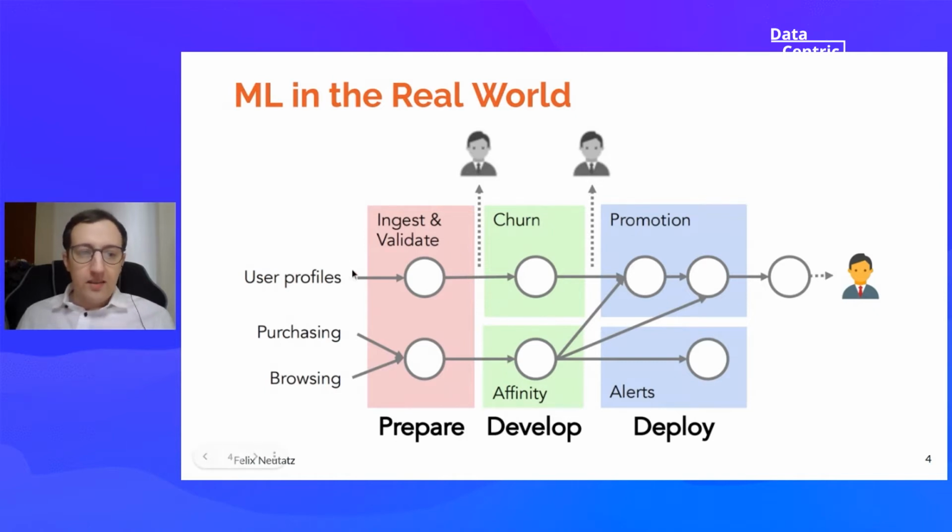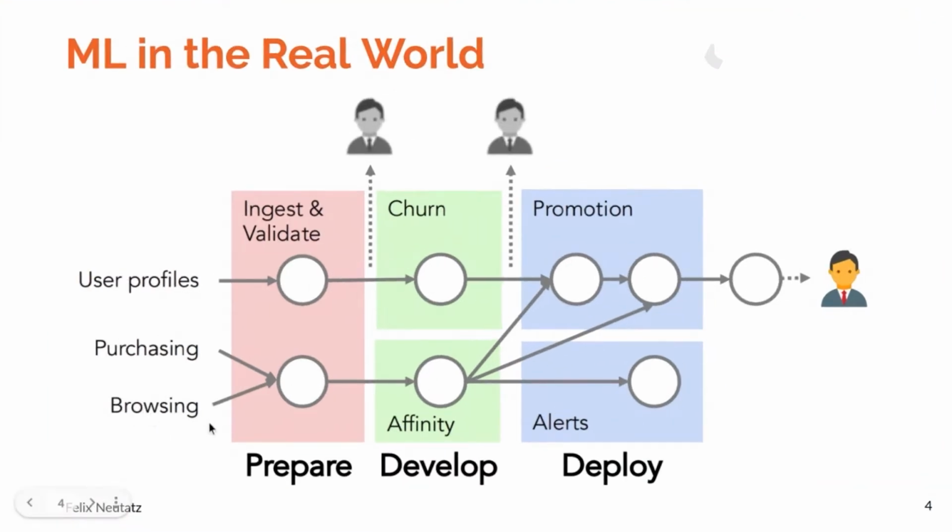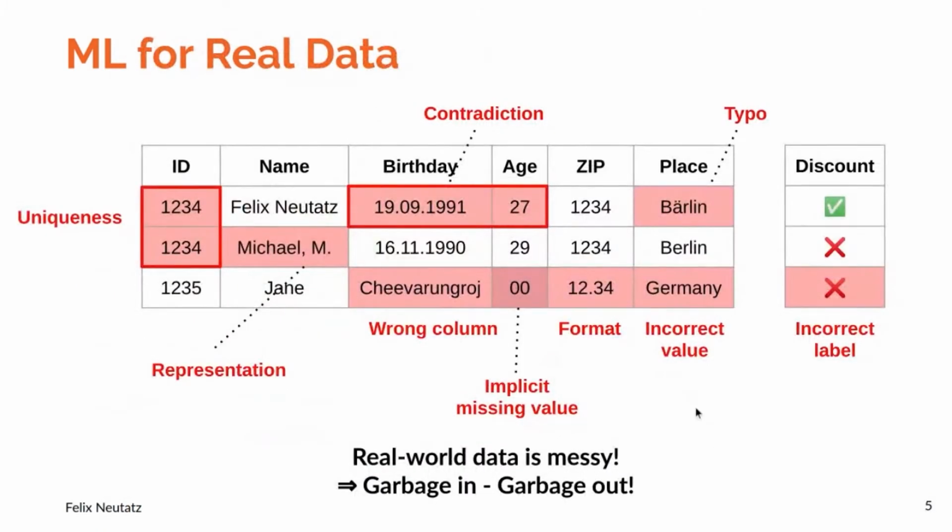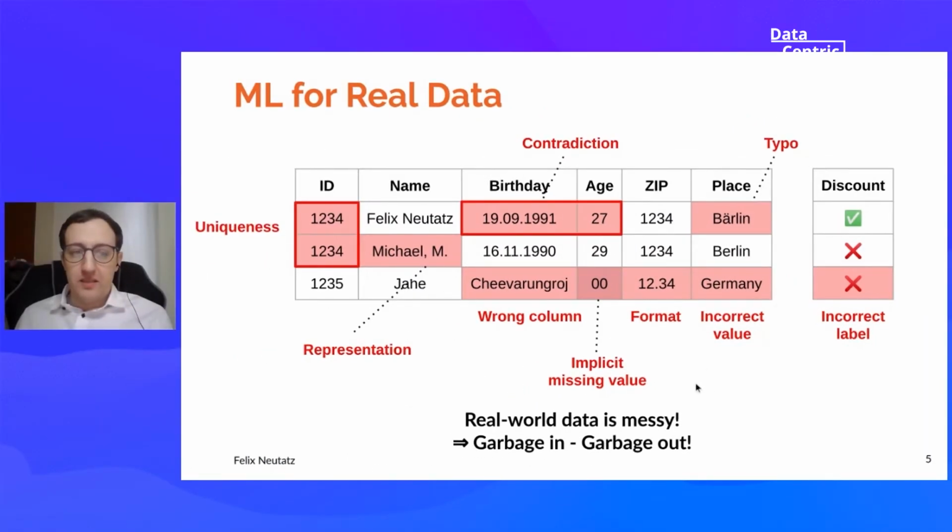If we look at the very beginning of this workflow, we have the data. And now the question is, how does this kind of data look in the real world in these ML applications? I have here an example for such data, and it can be quite messy. For example, here we have uniqueness violations, we have wrong representations, so the name is in the wrong order here, or sometimes people might put the wrong information into the wrong field.